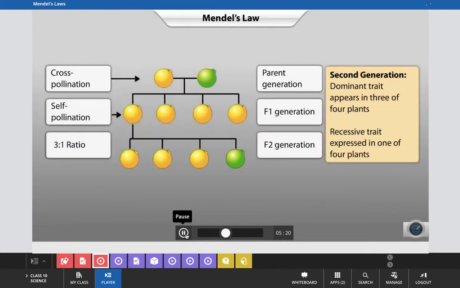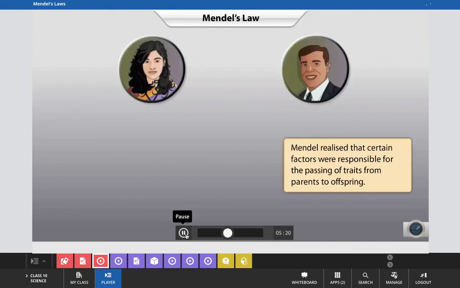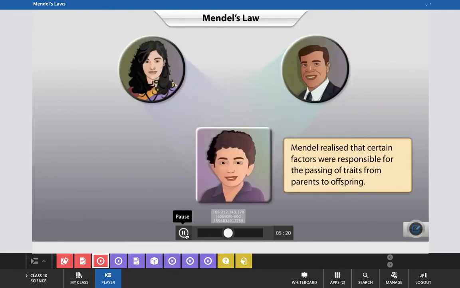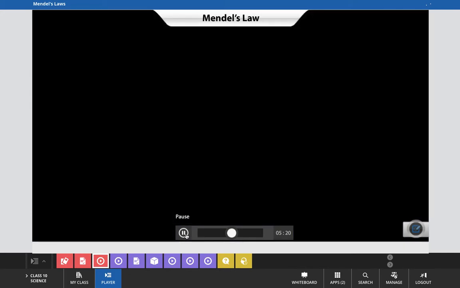Mendel also found that though a trait may not be expressed in an individual in one generation, it can still be passed on to the next generation. Mendel realized that certain factors were responsible for the passing on of these traits from parents to offspring, and that an offspring could receive only one form of each trait from each parent. Like in this case, you can see that curly hair and straight hair.